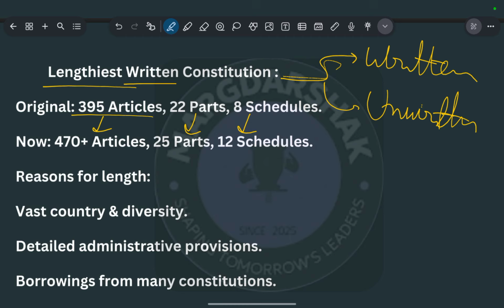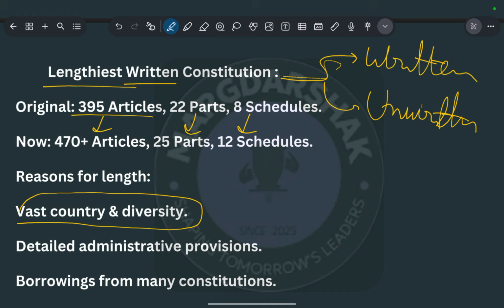So that is one of the reasons for the lengthiest written constitution. This constitution of India also has detailed administrative provisions, meaning it discusses everything in detail, so that the citizens or the administrators don't feel confused about the terms and conditions.